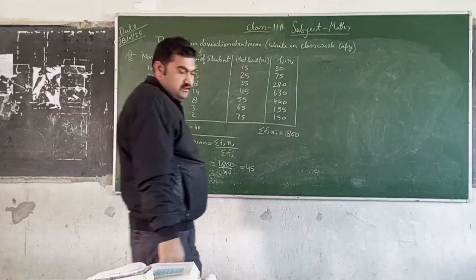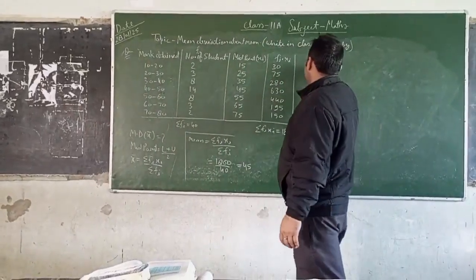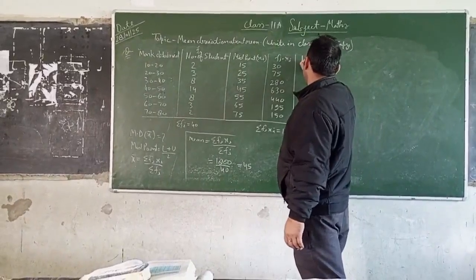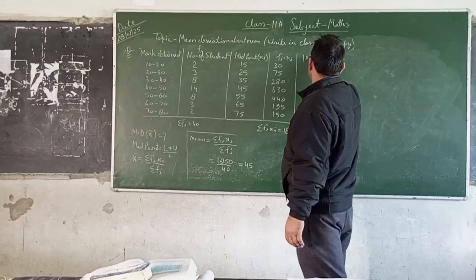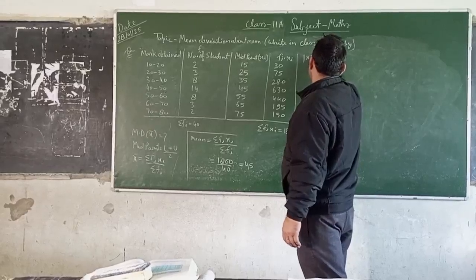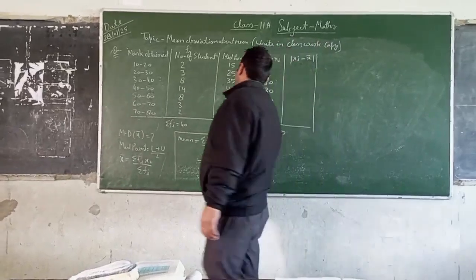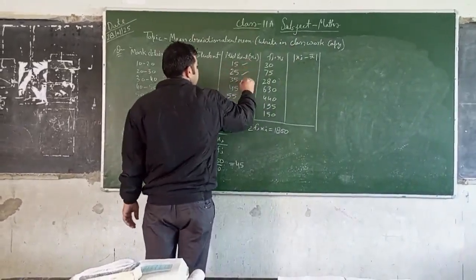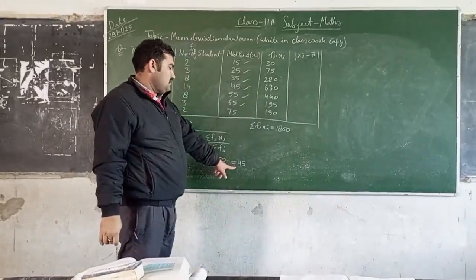Okay. Now again, for mean deviation about mean, the new column is mod of xi minus mean, and this is x bar. Mean is here.